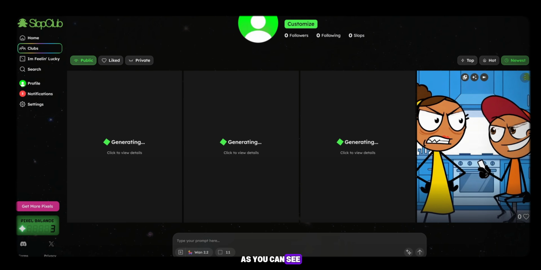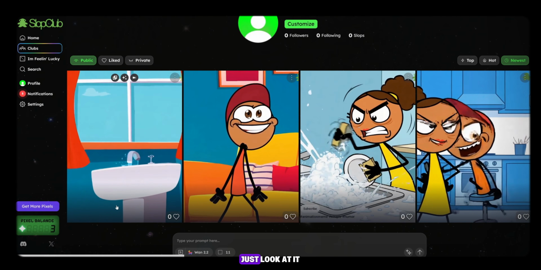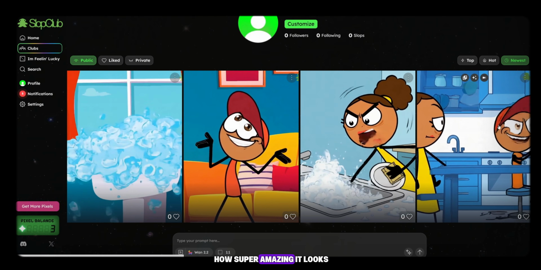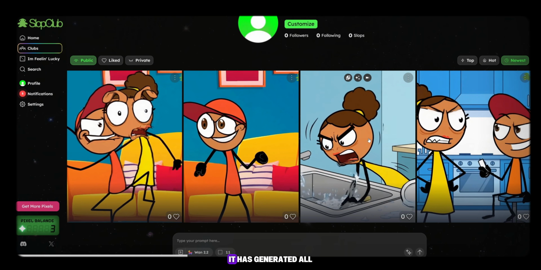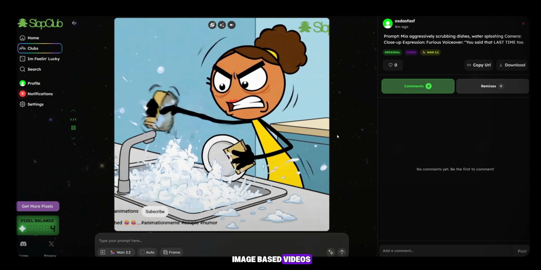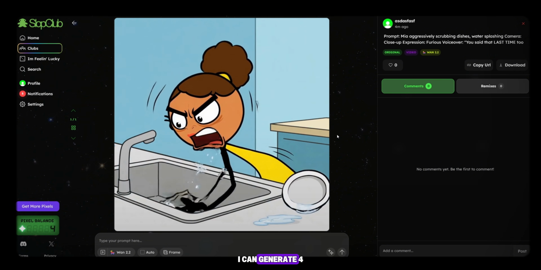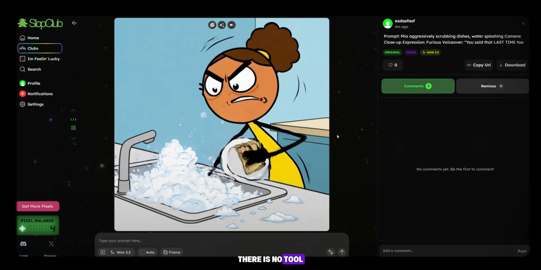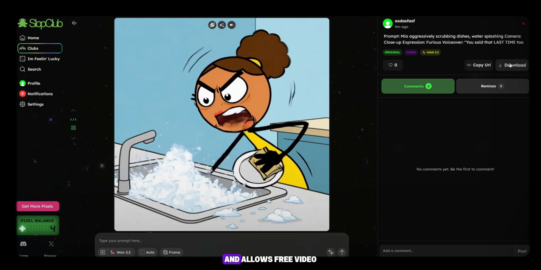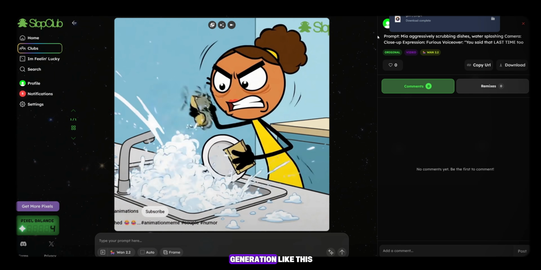As you can see, here is the final preview. Just look at it. How super amazing it looks. Very best. It has generated all image-based videos. As you can see, I still have enough pixel balance left. I can generate 4 more videos. There is no tool that gives this many credits and allows free video generation like this.